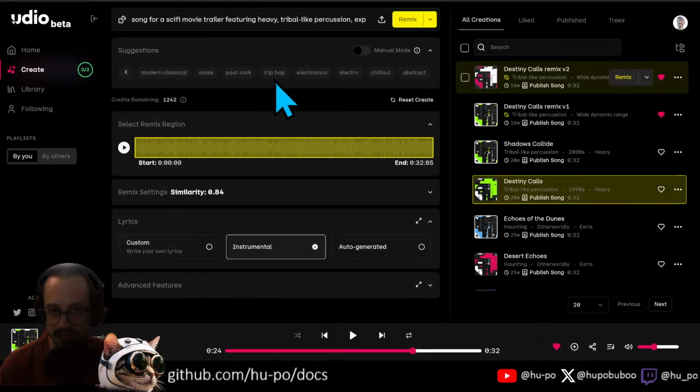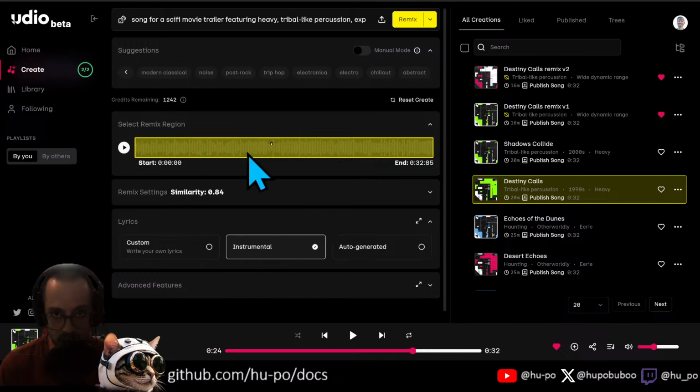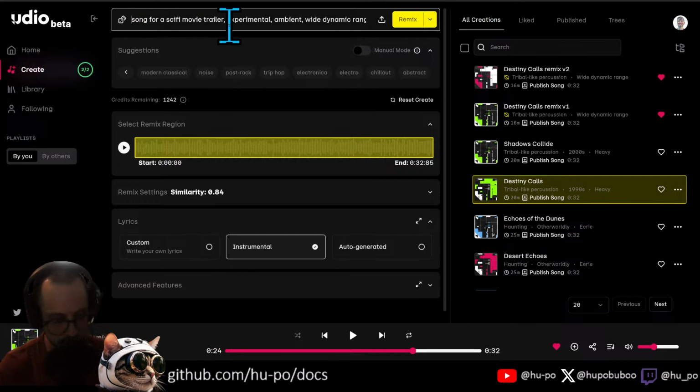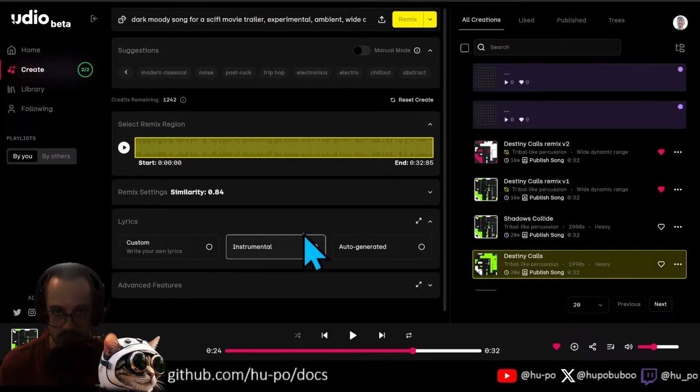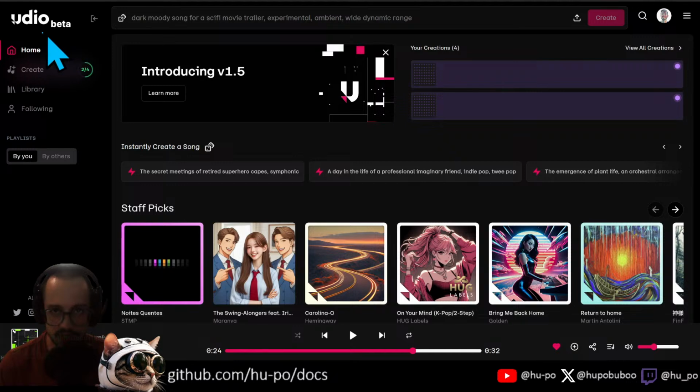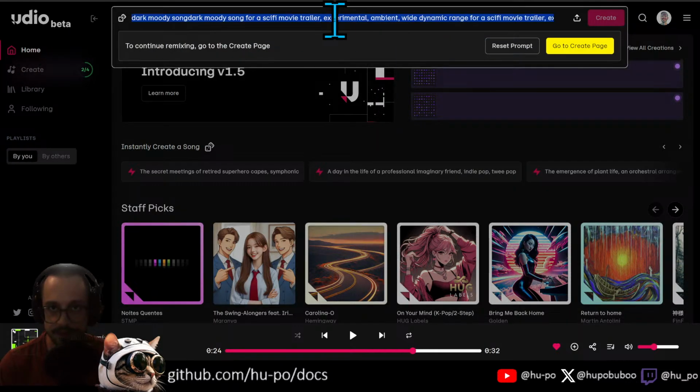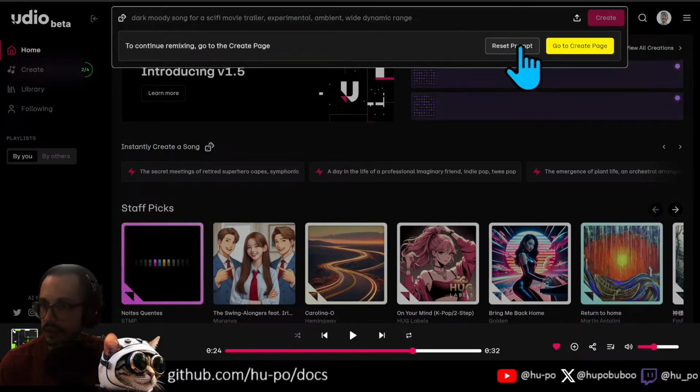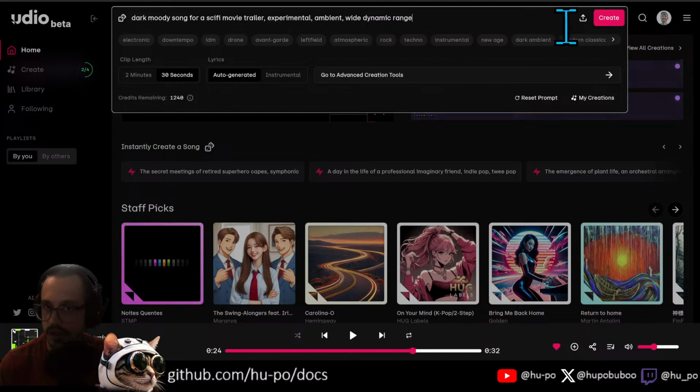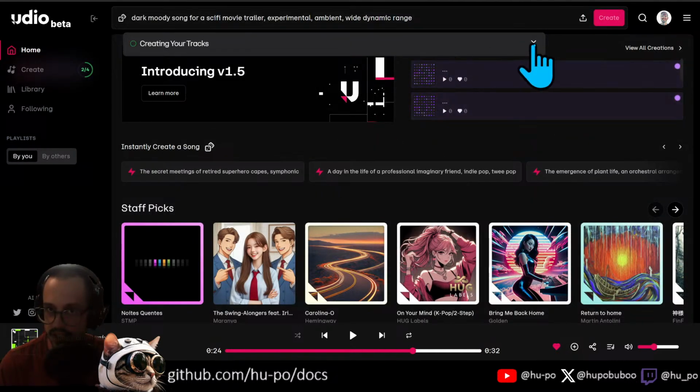Let's see if we can get something a little bit more dark. Let's get rid of this heavy tribal-like percussion. Let's just do experimental ambient. Let's do dark, moody song remix. Actually, I don't know if we want a remix because I think the remix will just, let's just do that. Reset prompt. Create. All right. We're going to let that go ahead.